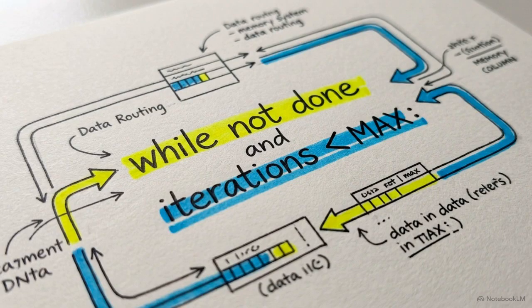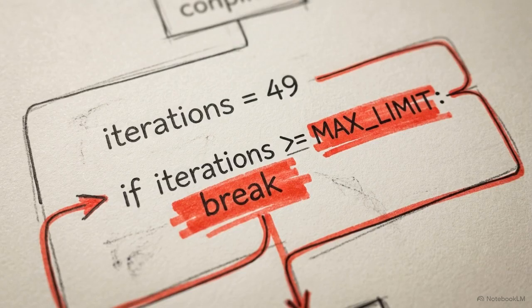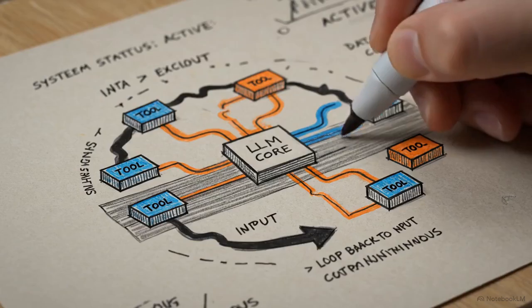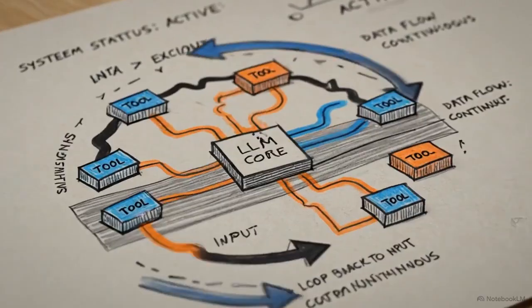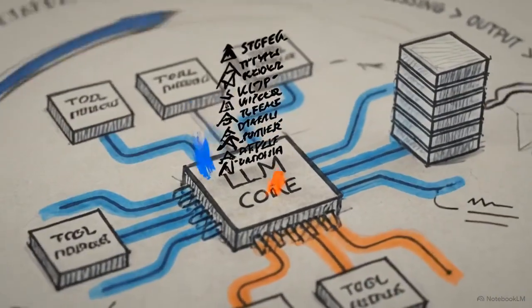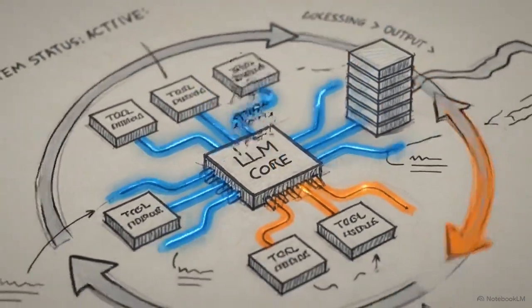In code, this entire sequence is driven by a standard while loop that runs continuously until the task is finished or a hard-coded limit is reached. By wrapping a text generator in this deterministic cycle, we create an engine capable of sustained, independent problem-solving.